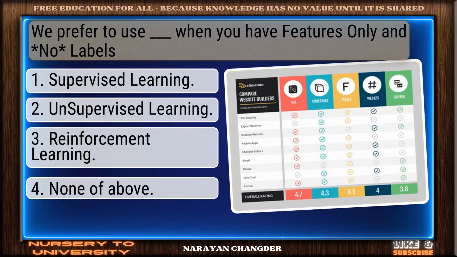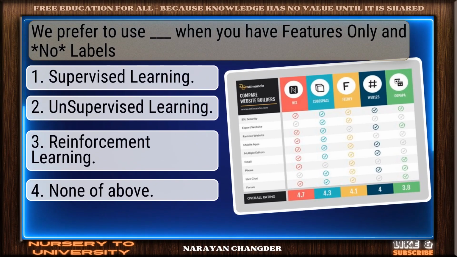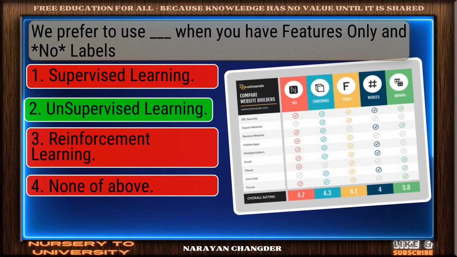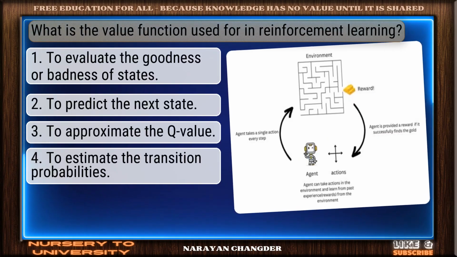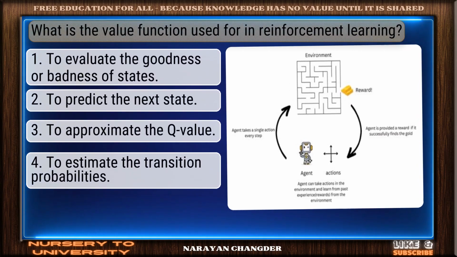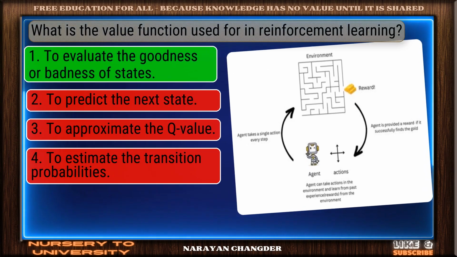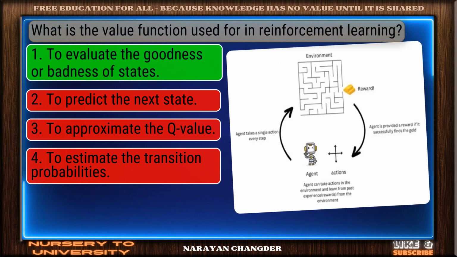Question number 35. We prefer to use dash when you have features only and no labels. Correct. Unsupervised learning is the right answer. Question number 36. What is the value function used for in reinforcement learning? Nice work. You chose to evaluate the goodness or badness of states, and it is correct.